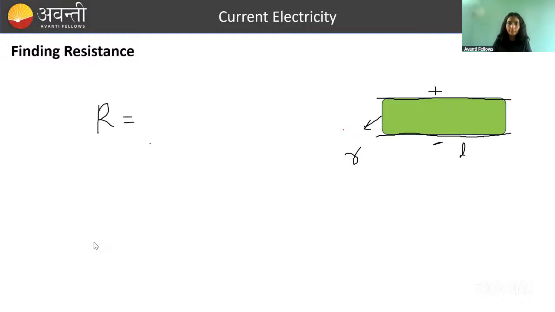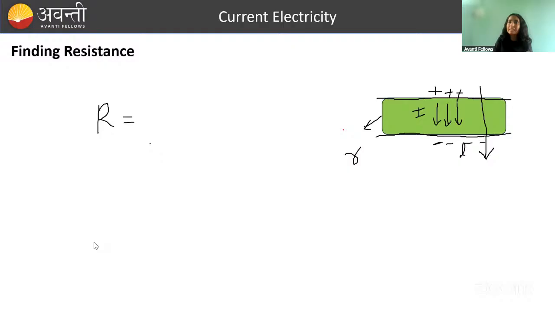Any idea? Anybody? R is equal to, you will write in terms of area, right Kiran? See what I told you, how do you write resistance? Rho L by A. What is L? The length along which current will flow. Here, if this is maintained at positive potential and this at negative potential, you can clearly see the electric field direction is this. So in this direction charge will flow, so current will flow like this, from high potential to low potential. This is the direction of current, right?